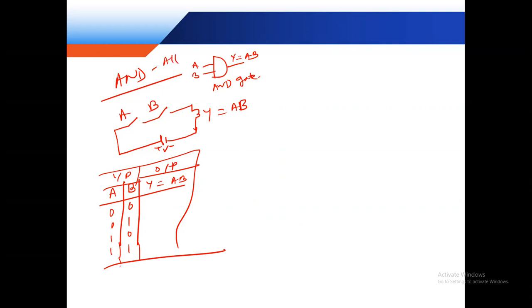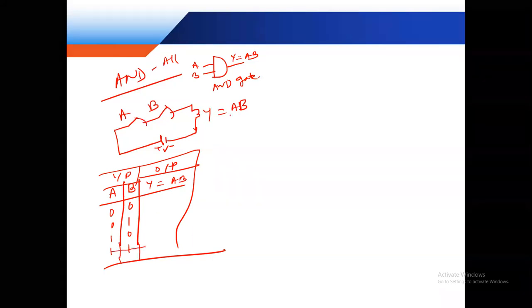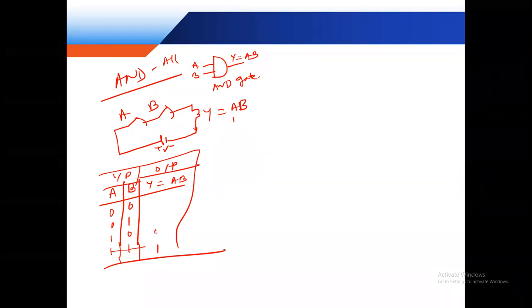AND logic means all inputs. If all switches are high, then this line is high. So this line, where A is 1 and B is 1, both 1, this output is 1 and all the others are 0.